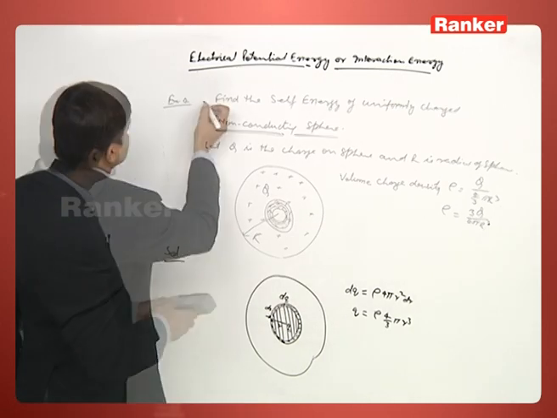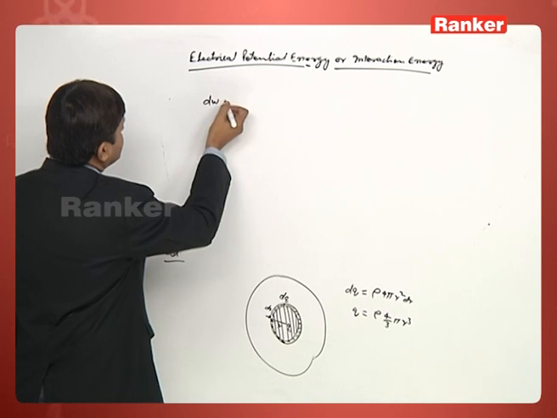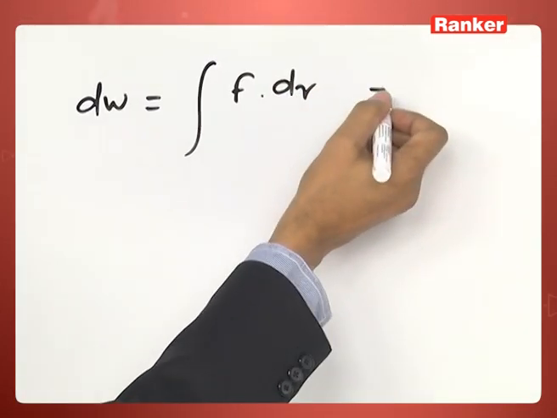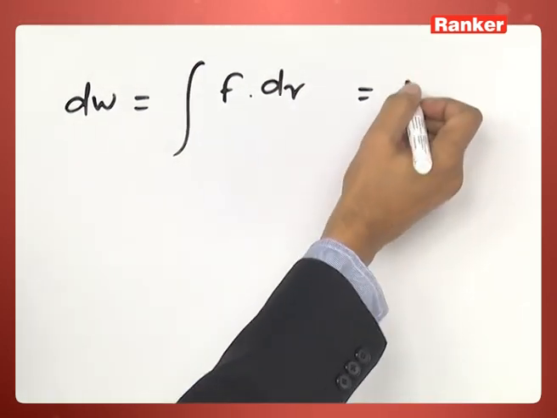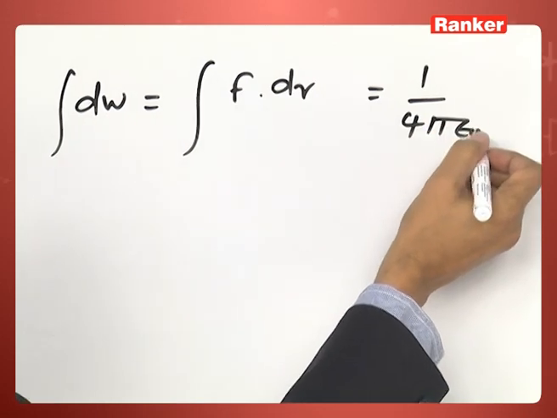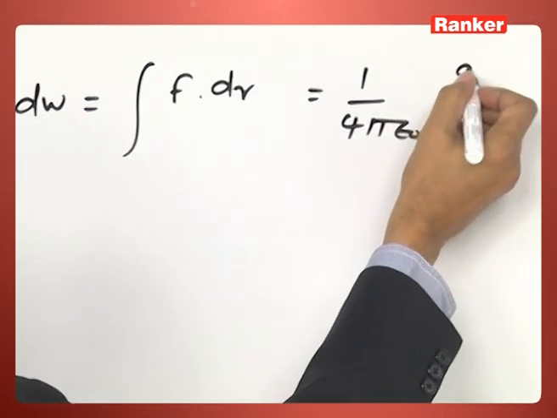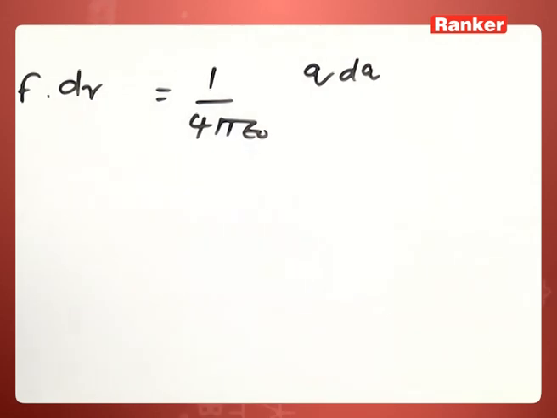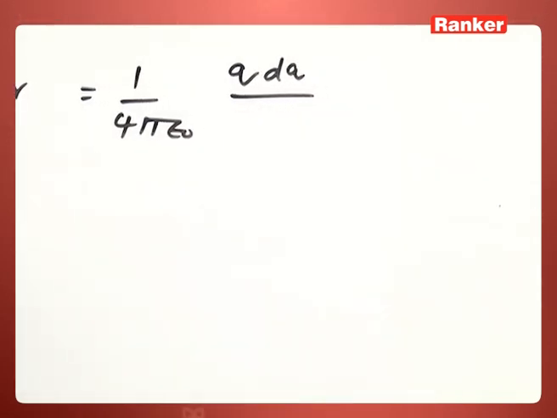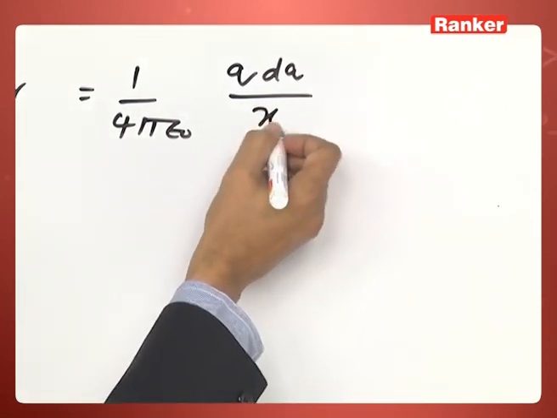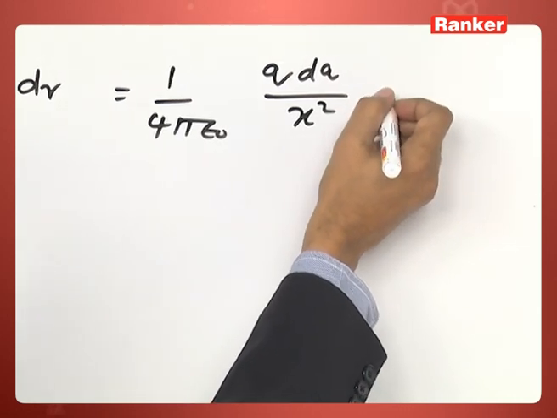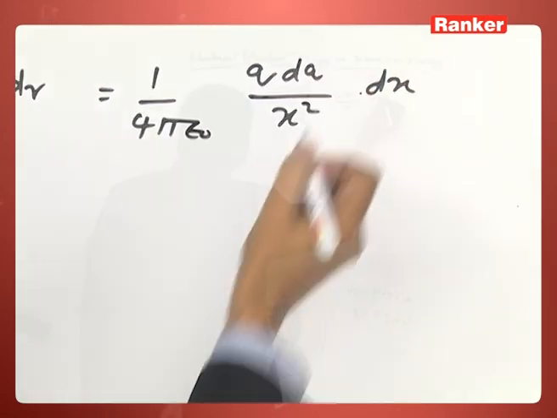See the work done. Total work done is written as F dot dr. So, F is 1 by 4 pi epsilon naught q dq by x square, where at a certain time the distance between this charge and this charge is let x, and we are removing it by dx.